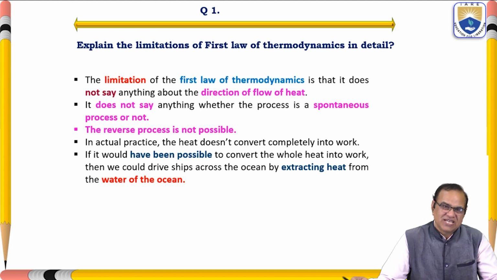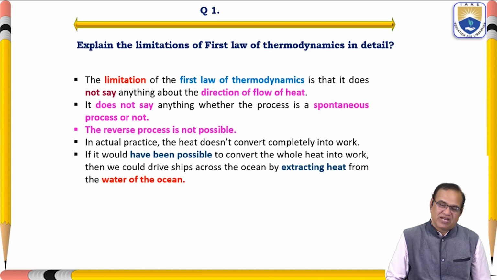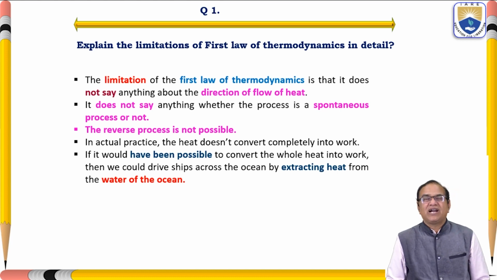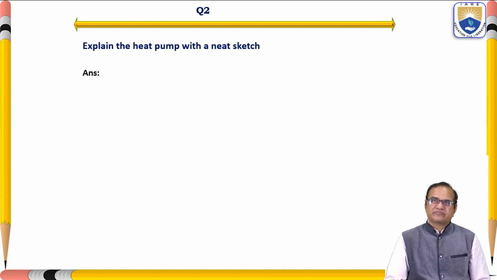But it is not possible as per the second law of thermodynamics. So the first law does not say about the direction, and these are the gray points where the first law of thermodynamics is silent.